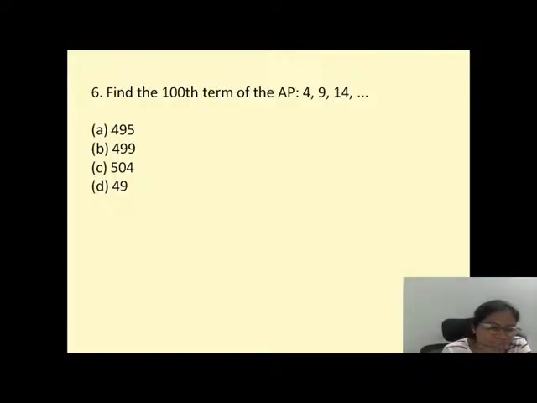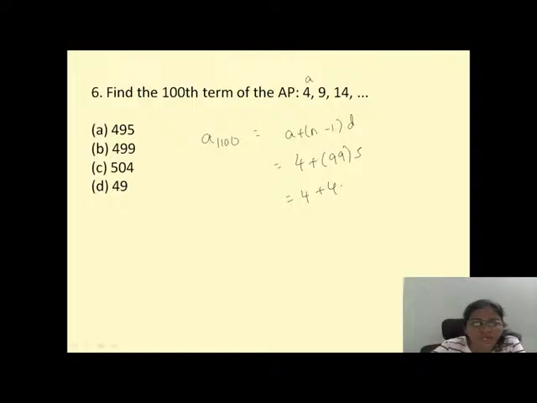Find the 100th term of the AP. Direct question, you have to find out A100. A value is 4. So A plus (N minus 1) into D. What is A? 4. N is 100, minus 1, 99. D is how much? 9 minus 4, 5. Come on, do it. 4 plus 495, and the answer is 499.